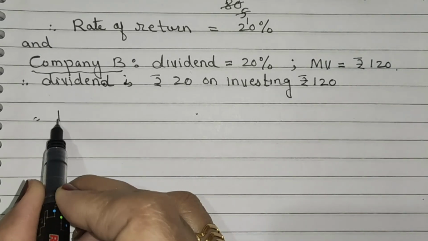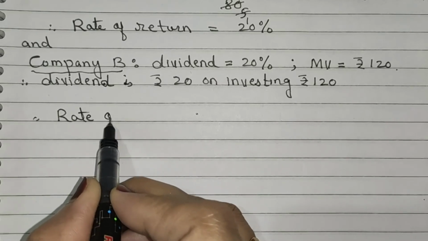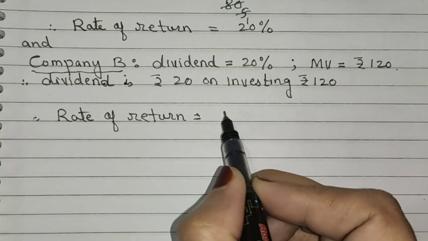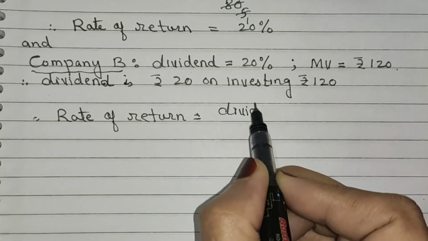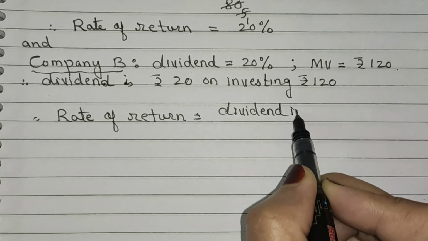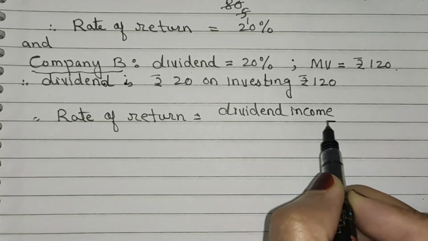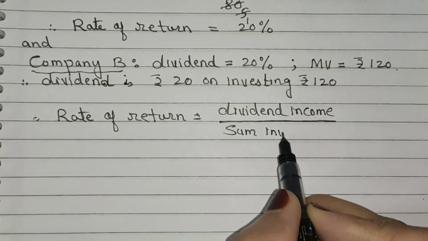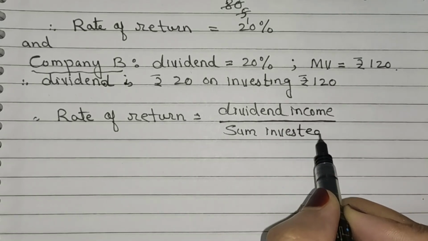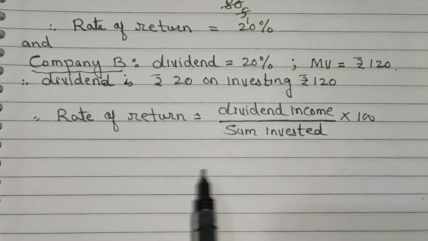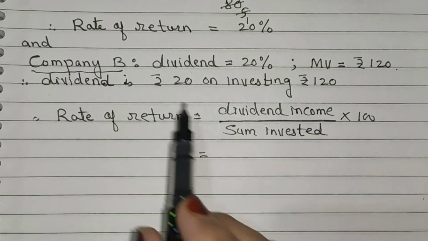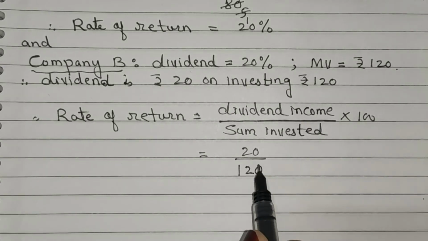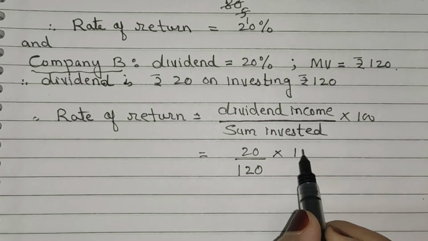Now we know that rate of return is equal to dividend income upon sum invested multiply by 100. Substituting the value, dividend which is equal to rupees 20, sum invested is 120 into 100.